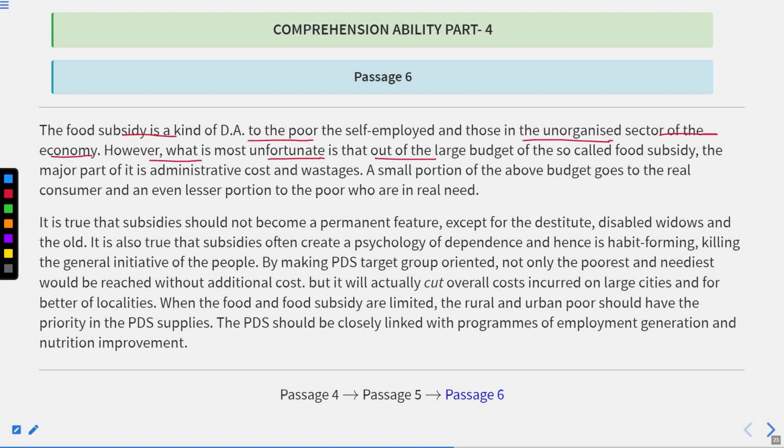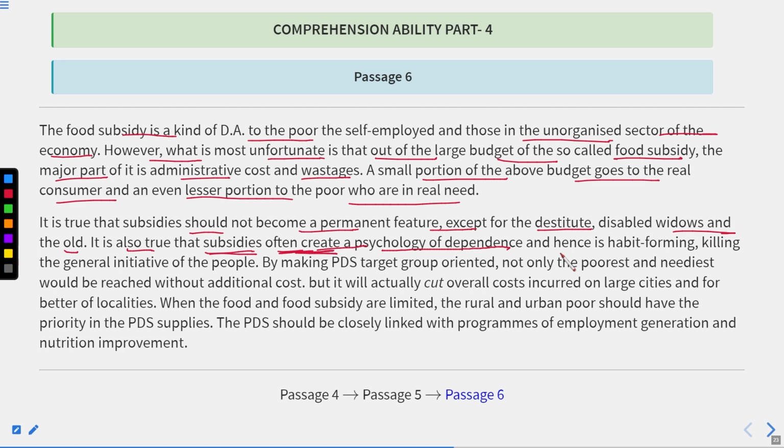However, what is unfortunate is that out of the large budget for food subsidy, the major part goes to administrative cost and wastages, and a small portion of the budget goes to the real consumer. Subsidy should not become a permanent feature except for the destitute, disabled, widows, or the old. It is true that subsidies often create a psychology. Now, what does food subsidy lead to? If you see this carefully, subsidies often create a psychology of dependence.